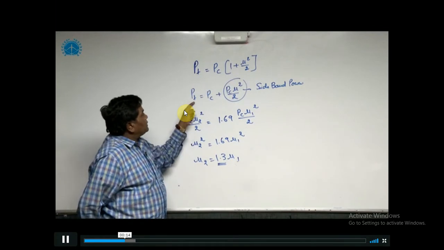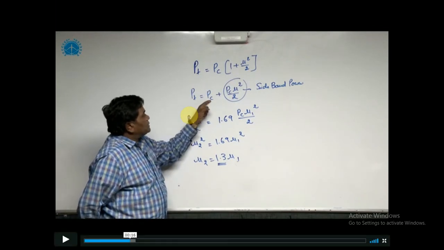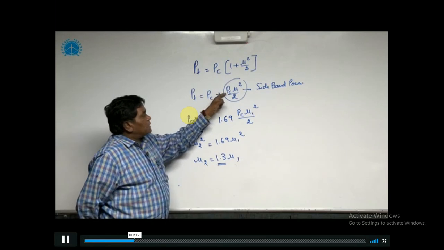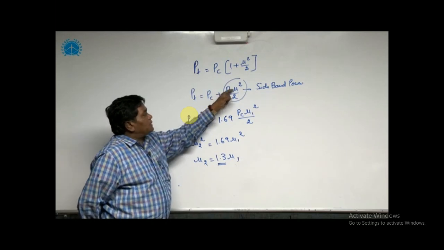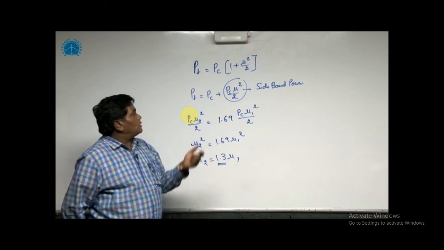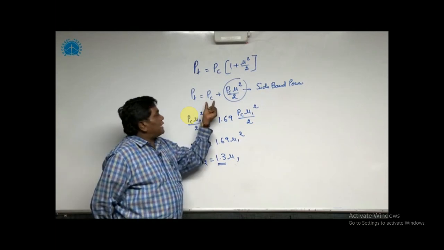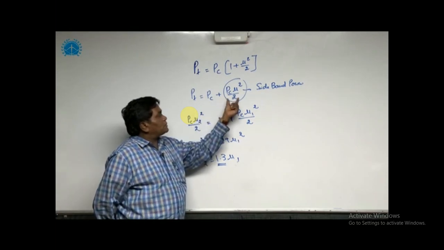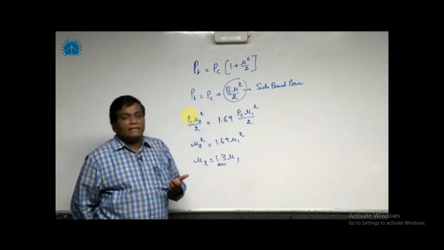So the total power we can also write as Pc plus Pc mu squared by 2. What Pc represents is the carrier power, and Pc mu squared by 2 represents the sideband power.